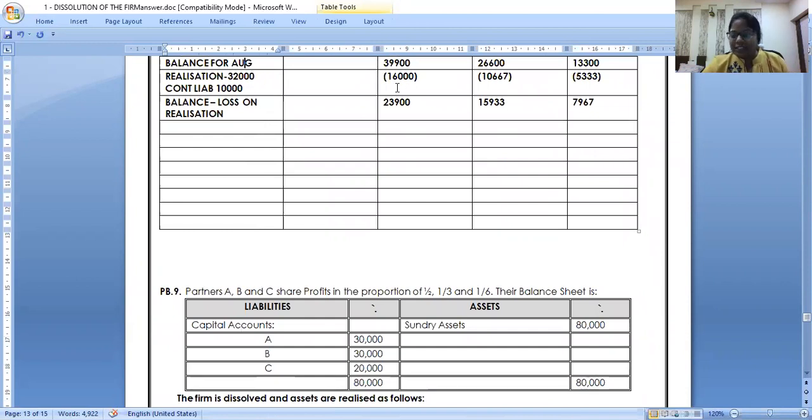So do the 10,000 separately. You can pay it now also, below this. Forget it, I don't want to add over there. I hope you all are getting it. Loss on realization will still reduce. Contingent liability realized. You have 10,000 surplus now. You can write it here and give it to all partners. How much will you give?